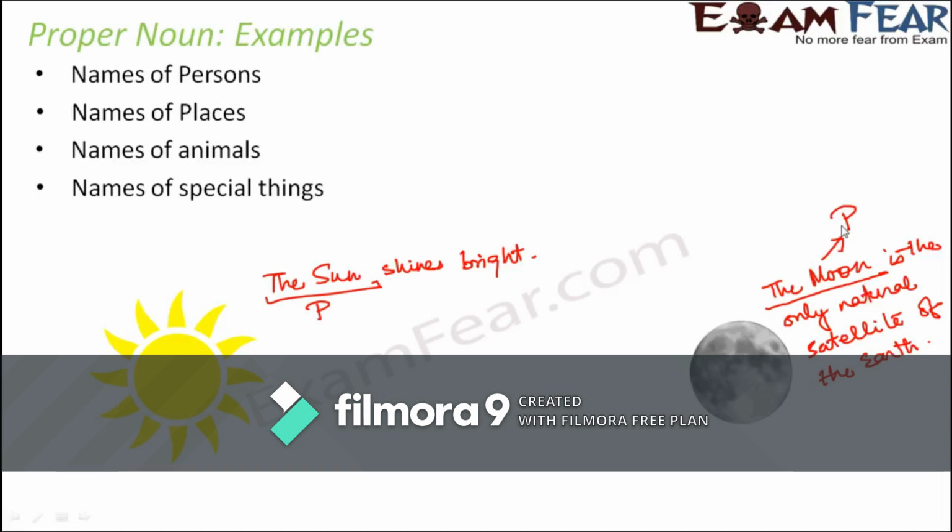So therefore here the moon is a proper noun. However, if you write a sentence like this, that Jupiter has many moons, so in that case, moon refers to a class of objects. Under that, you have many different moons with different names. So in that case, moon is a common noun. Therefore I said that depending on the context of the sentence, we decide whether the sun or the moon has been used as a proper noun or a common noun.